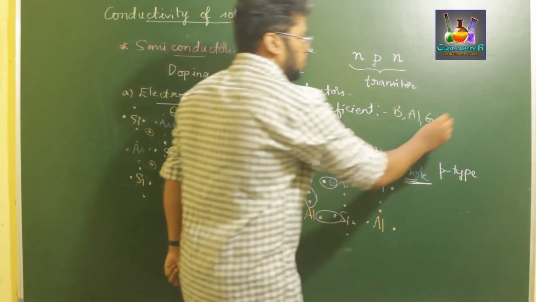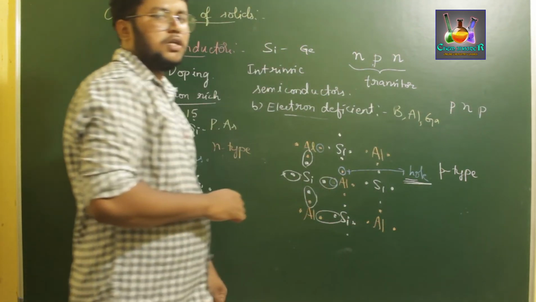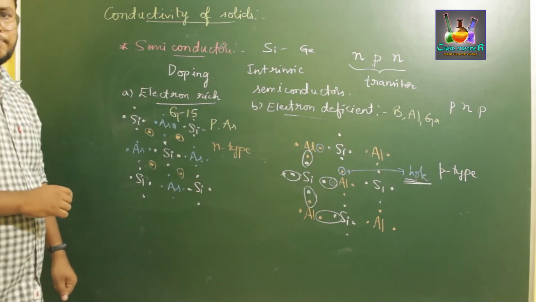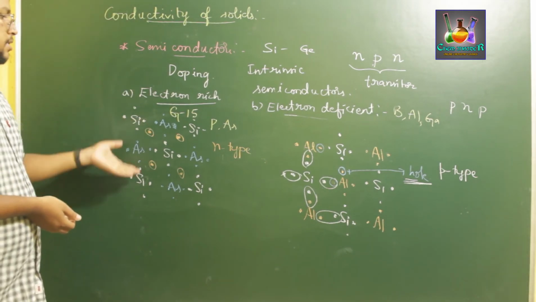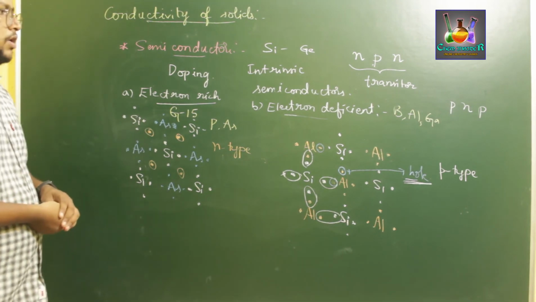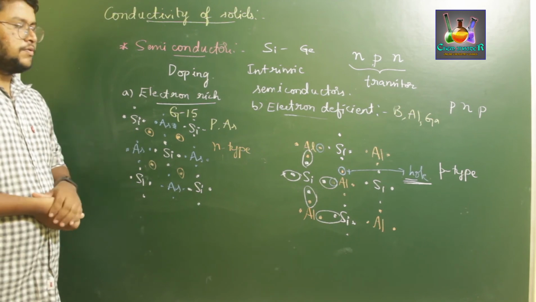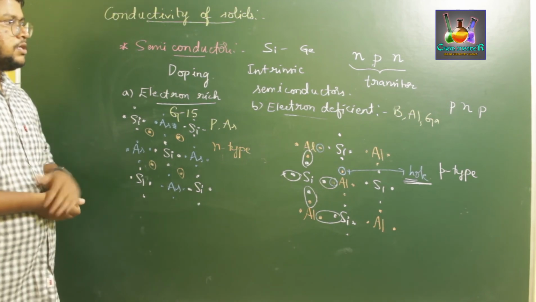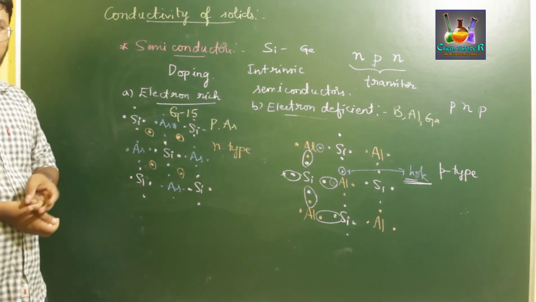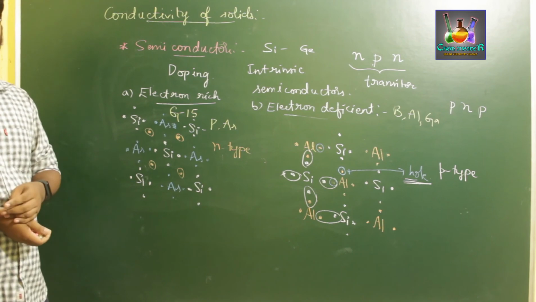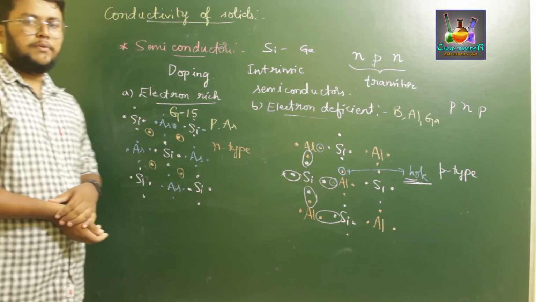And if you sandwich one n-type semiconductor between 2 p-type semiconductors, then that is called a PNP transistor. These PNP and NPN transistors, and these semiconductors, are all useful in our electrical circuits to form diodes and audio receiving signals. So semiconductors are very useful in electrical conductivity for preparing diodes or radio amplifying devices. So this is all about the conductivity of solids.